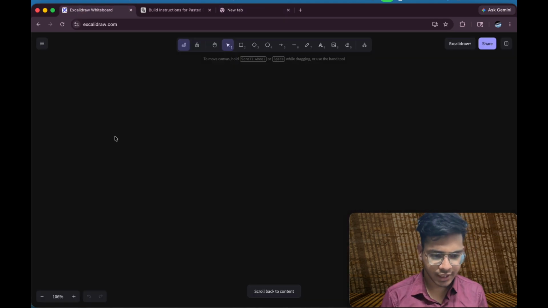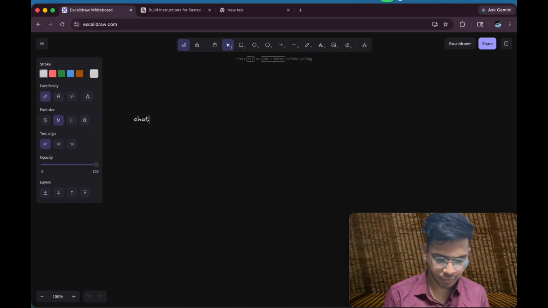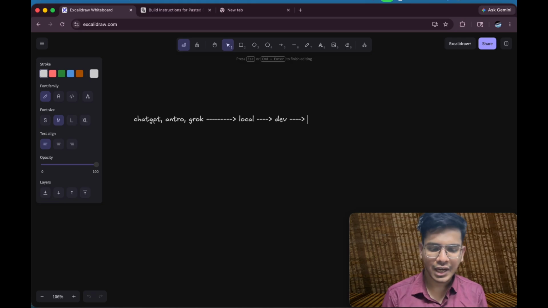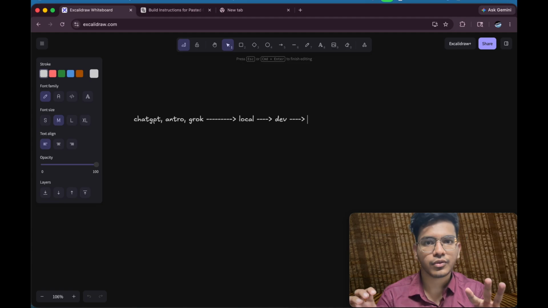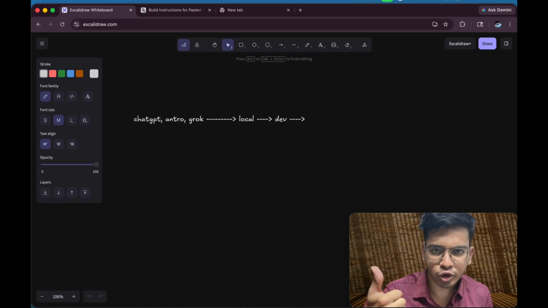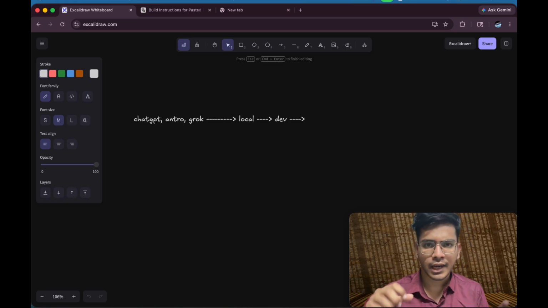So whenever you take proprietary models like GPT or Anthropic or Grok, whatever it is, if you want to use this application on your local computer as a developer, we can't directly access it. Listen, there are three different types of large language models present in the market. One is completely open source models like Qwen and other models, which are basically open. You can access the parameters, you can access the code, the data set on which these models are trained, you can access those.